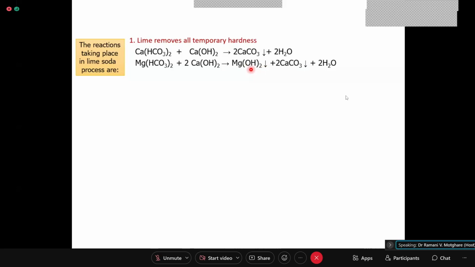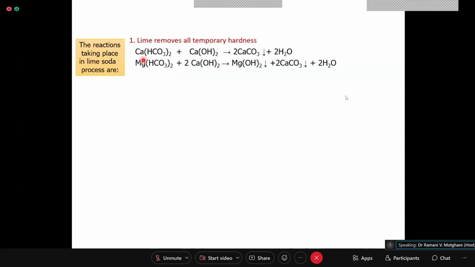Okay, so this reaction, you will say, is not following the stoichiometry, because 1 mole is using 2 moles, 1 equivalent is using 2 equivalents for its reaction. Now, this is an exceptional reaction. We will discuss it again.